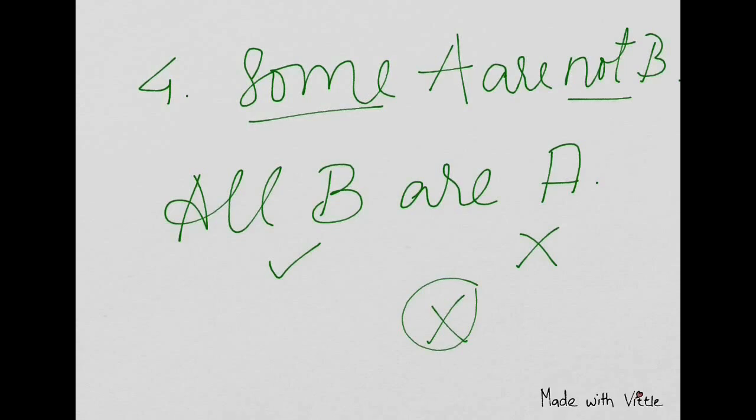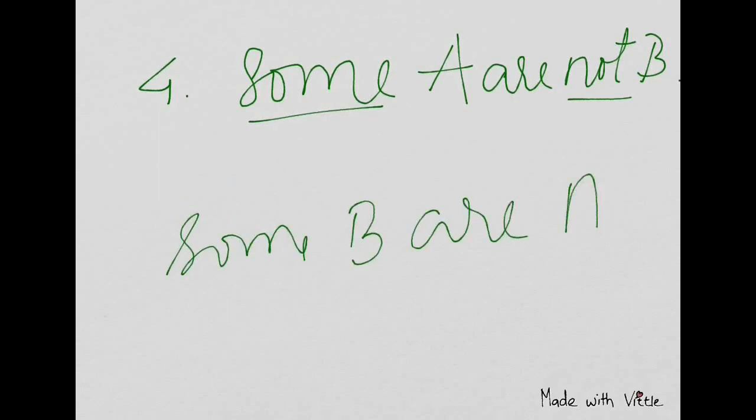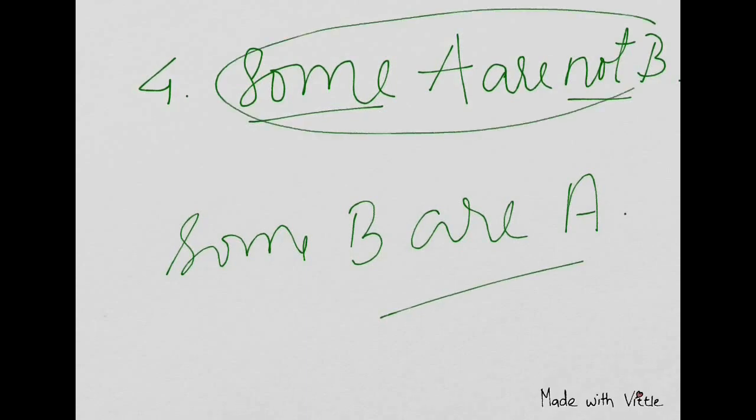But we have discussed "all B are A" is a possibility in the starting of this lecture of this case. So we'll say all B are A is not a conclusion, but all B are A is a possibility. So again, if you see some B are A, this will also not follow. So basically in this "some A are not B", there are a lot of possibility cases.